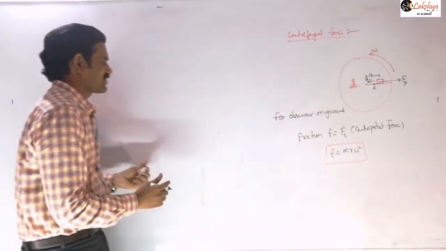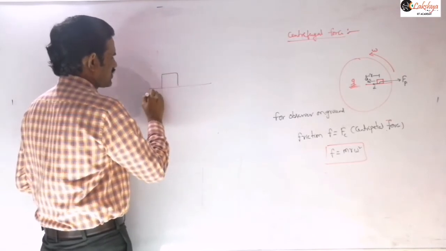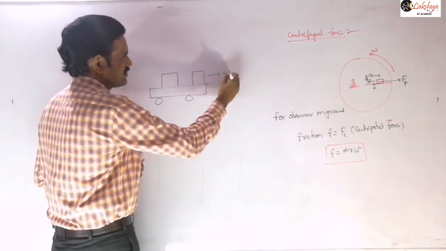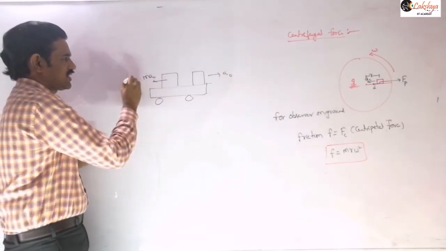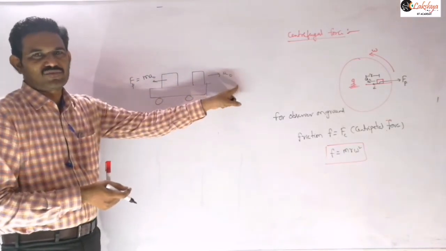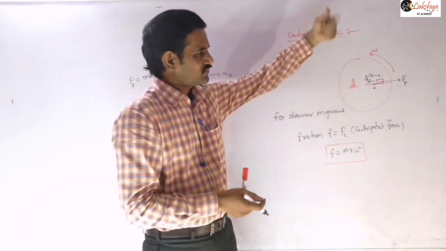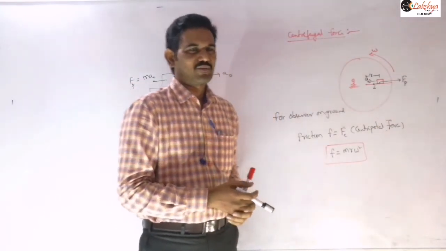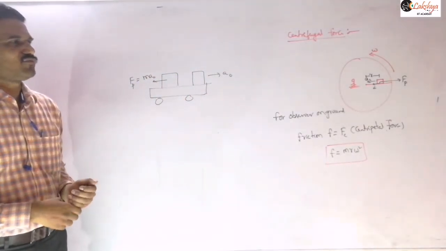In previous classes, in Newton's laws of motion and in friction, we discussed that if a block is placed on a truck accelerating in this direction with some acceleration a naught, then the pseudo force acting on the block will be m a naught along the opposite direction. So it is opposite to the acceleration of the frame of reference. Here the frame of reference's acceleration is directed towards the center, so the force acting on that block will be radially away. That force is what we call the pseudo force. Just mention this about the pseudo force.